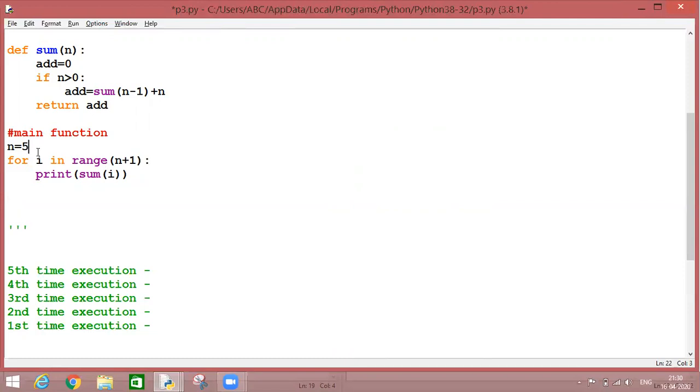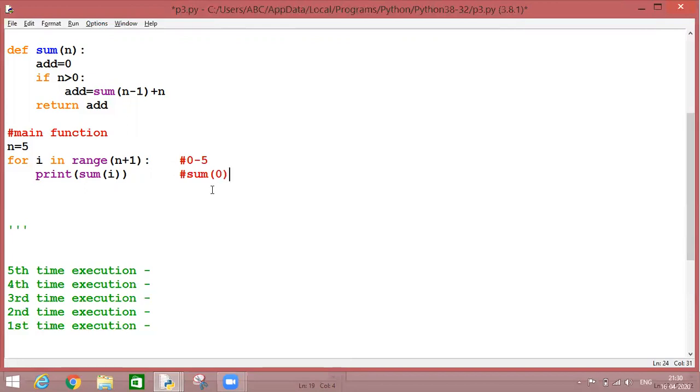Okay, so let's start the execution of the function. n is 5. Now it will go up here and check whether i is within the range or not. As I have written n plus 1, my range occurs from 0 to 5. Now, according to the value of i, the very first time the function call will be like this.